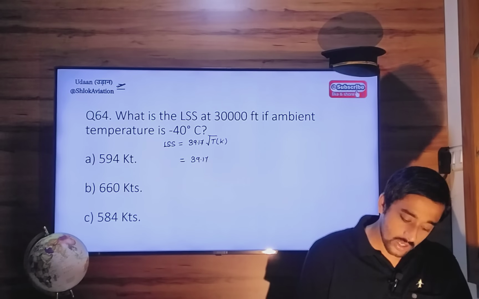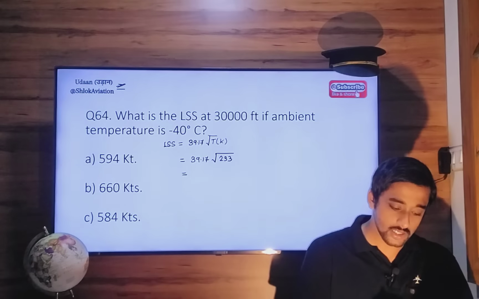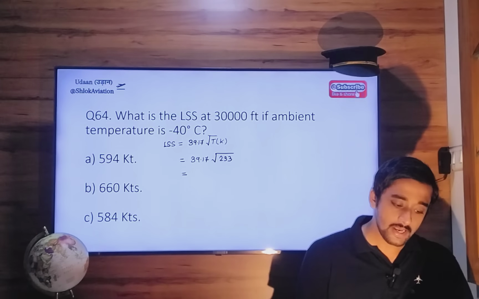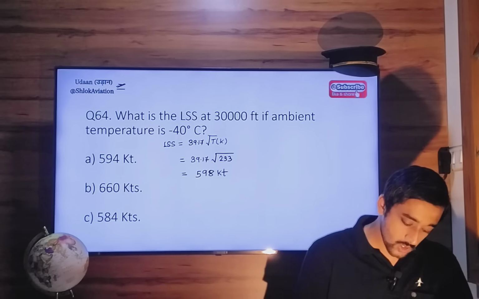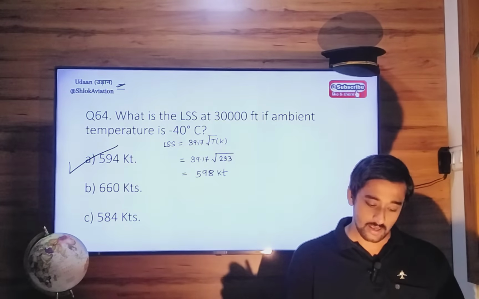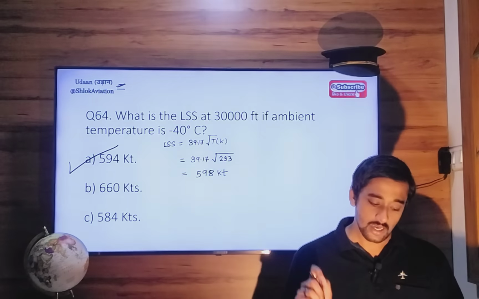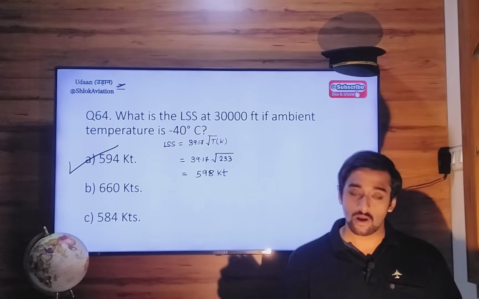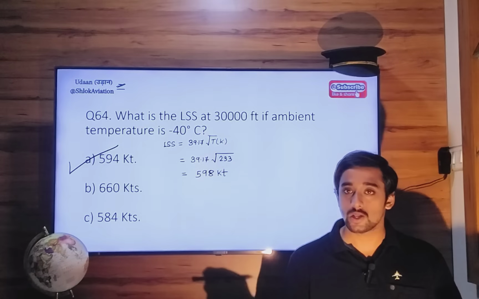So 39.17 times the square root of 233 Kelvin is 597.9, or 598 knots. So the closest option is option A, 594. So at 30,000 feet, if temperature is minus 40 degrees Celsius, it's very cold, you will attain the local speed of sound at 594 knots.